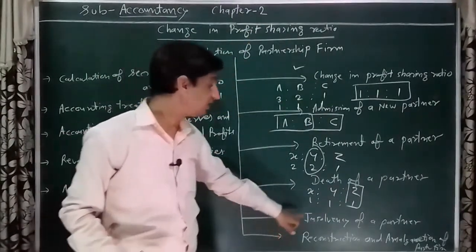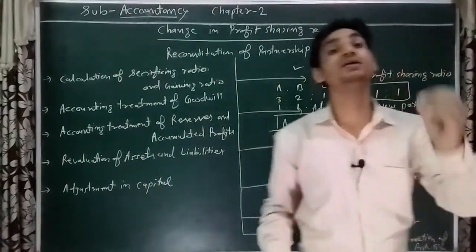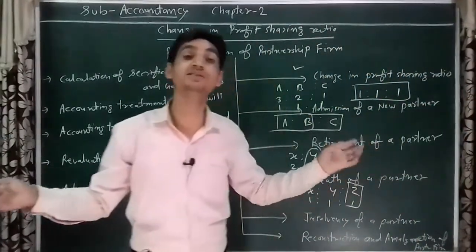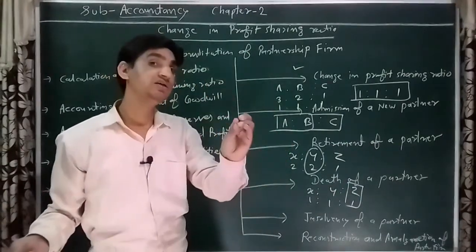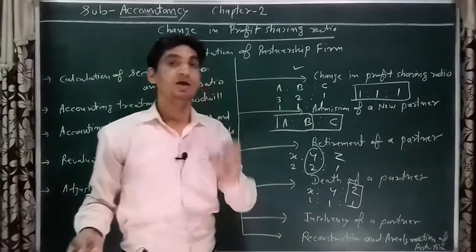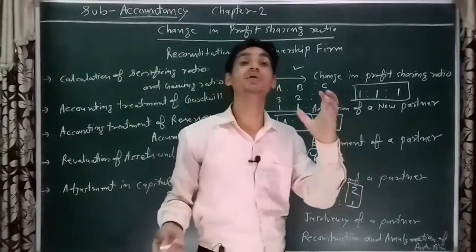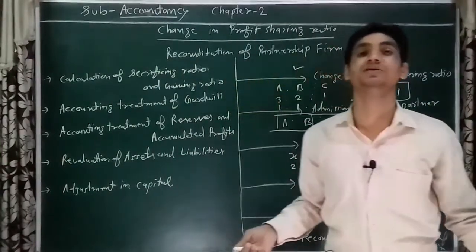And the next condition is insolvency of a partner. If any partner is declared insolvent by the court, as per the rule of agreement, an insolvent person is not eligible to make an agreement with any person.